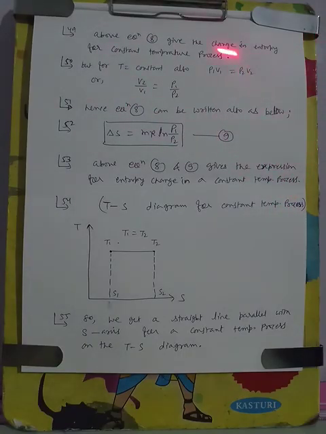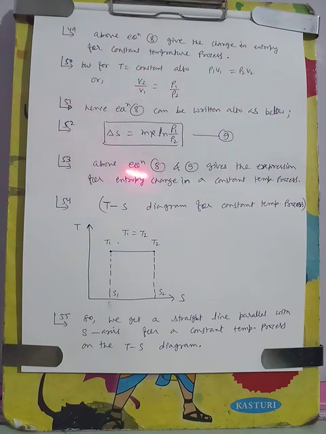Because temperature is constant, if we apply the gas law for the constant temperature process, we have P1 V1 is equal to P2 V2. So from here we get V2 by V1 is equal to P1 by P2. Now again equation 8, which is for the change in entropy for constant temperature process, can be written in this form also. Change in entropy is equal to mR log P1 by P2. In place of V2 by V1, we can write P1 by P2. So equation 8 and 9 both are valid for the change in entropy for constant temperature process.